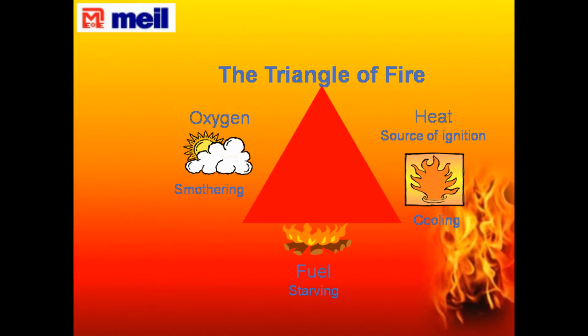The fire triangle can be broken by any of these methods. By the method of cooling, you can remove the source of ignition, that is heat. By the method of starvation, you can remove the fuel and break the fire triangle. Or by the method of smothering or blanketing, you can remove the oxygen. You can break the fire triangle and extinguish the fire.